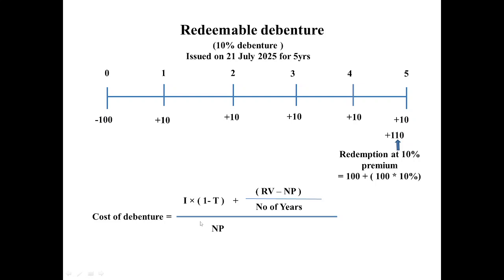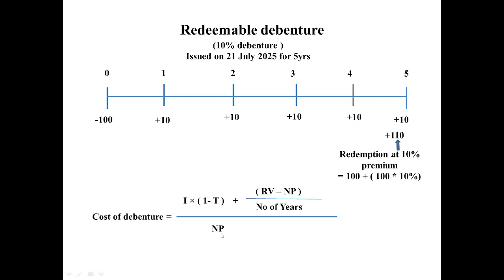Now, since we have accommodated redeemable value over here, only writing this NP will not be the correct way. We will have to take the average of these two, this NP and redeemable value. If we take the average of 100 plus 110 divided by 2, because see, at the time of issue also, the issuer needs to make some reserve for debentures that are going to be redeemed in the coming future. We call that debenture redemption reserve.